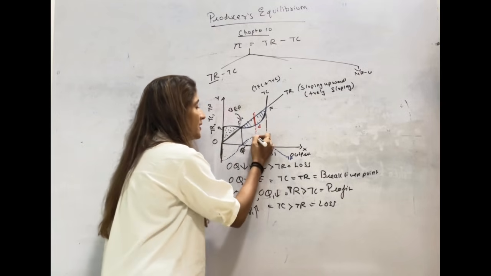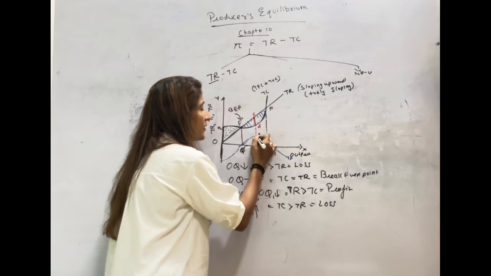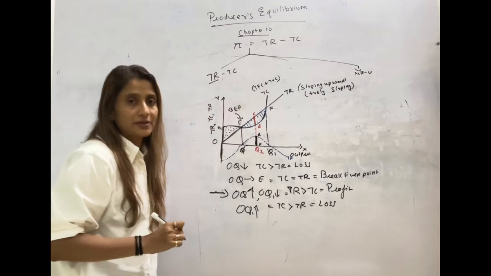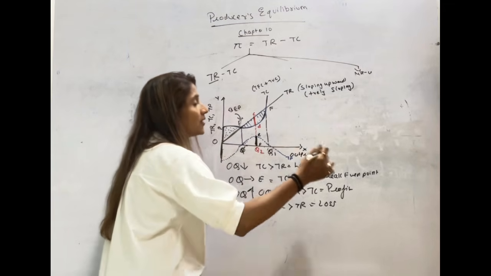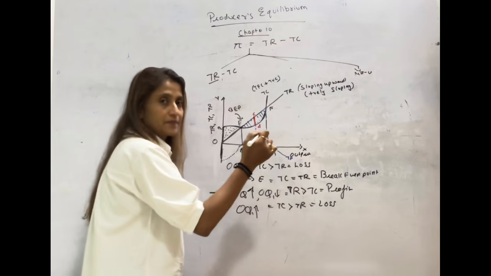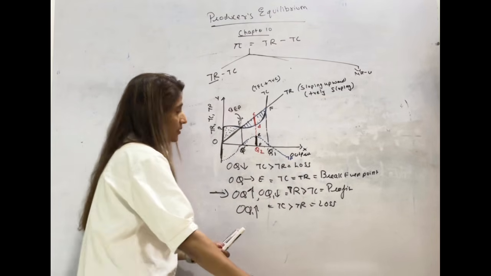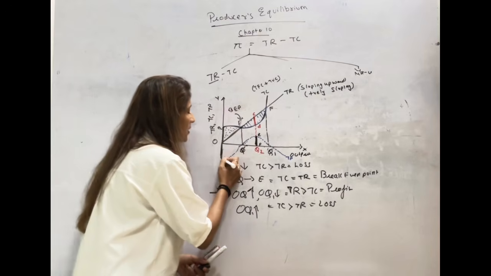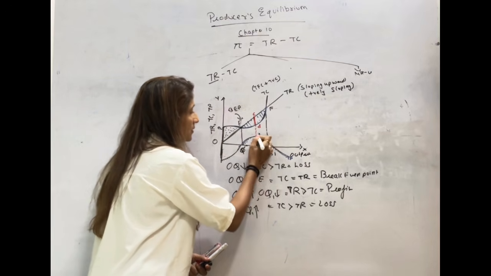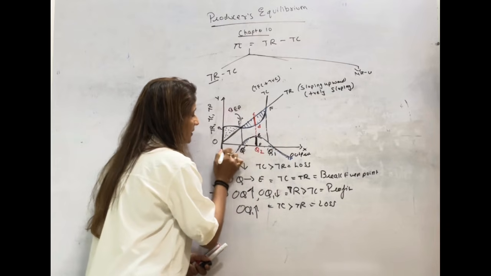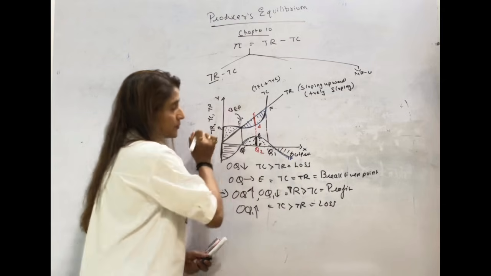In fact, CD is this. This is representing, let's say if it is E and F, EF is the maximum profit. Again, when the firm started increasing output more than OQ1, it started going into loss. So this is loss, profit, loss. This is loss, this is also loss, and this is profit.